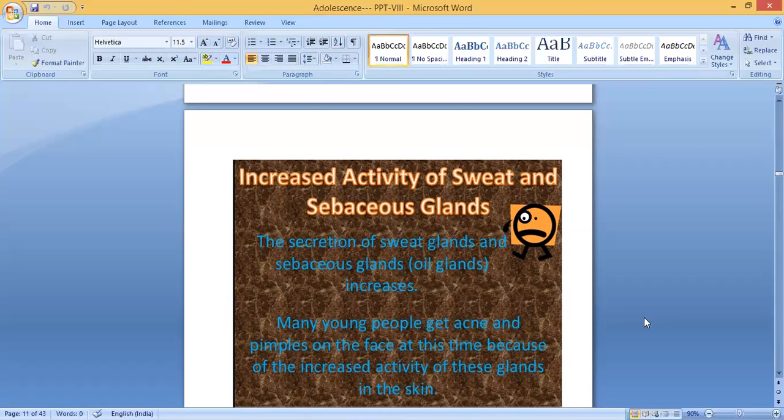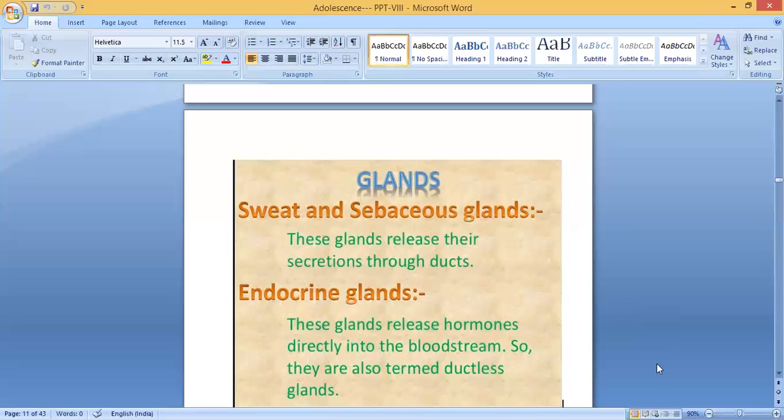So you have to always wash your face and keep your face clean. Frequently you have to wash your face and also take a bath. I told you, about 2 or 3 times you have to take a bath, and keep your body clean always. Many young people get acne and pimples on the face at this time because of the increased activity of these glands in the skin.